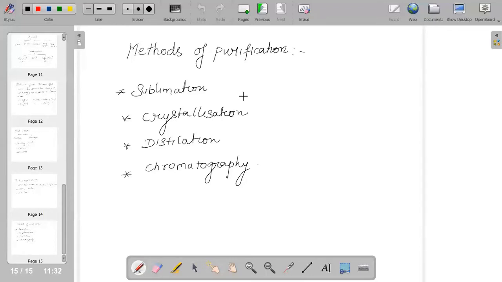The solution is concentrated to get a saturated solution, and on cooling, the pure compound crystallizes out and is removed by filtration. The filtrate contains the impurities and a small quantity of the compound.